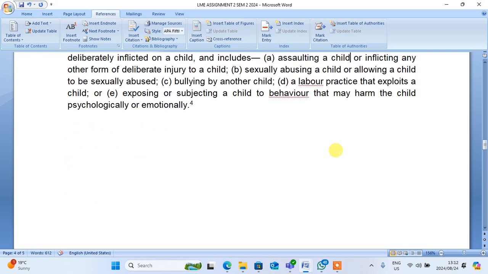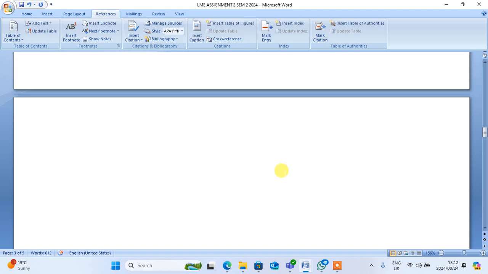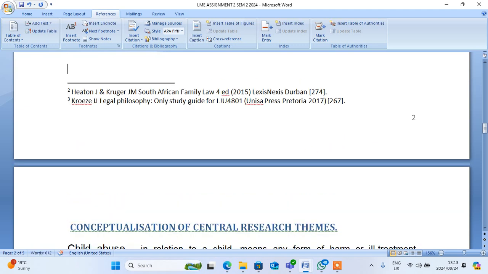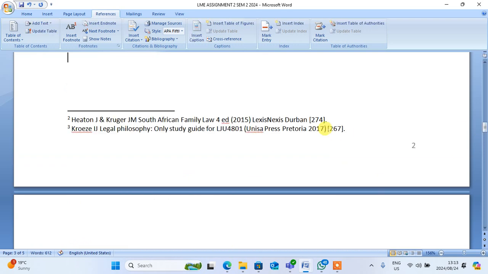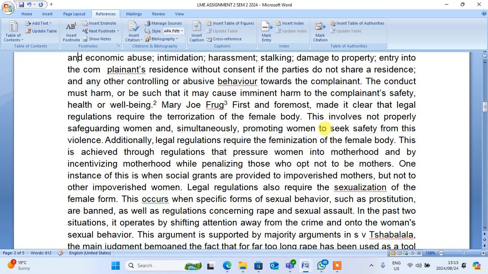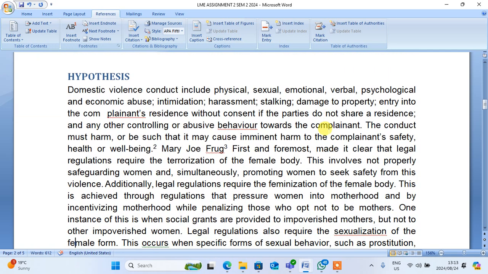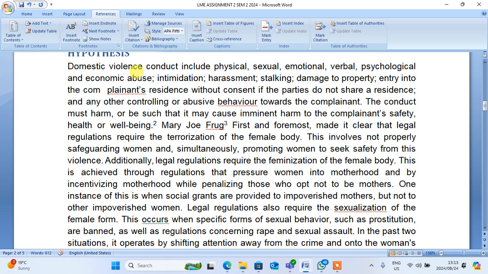So we come here. Let me read for you what I wrote last time on the hypothesis. On the hypothesis, I said domestic violence conduct includes physical, sexual, emotional, verbal, psychological, and economic abuse, intimidation, and so on. The conduct must harm, or be such that it may cause imminent harm to the complainant's safety, health, or well-being. Then I give that one.